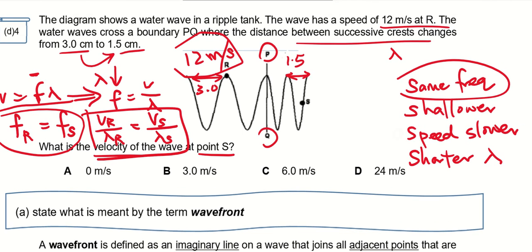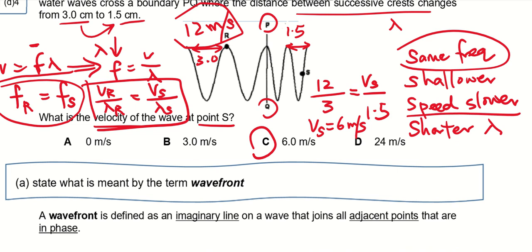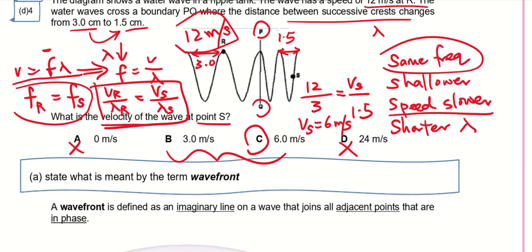Vr, we have this value of 12. The wavelength is 3, so put in correctly. Vs is unknown. The wavelength is decreased from 3 to 1.5. Okay, so the answer Vs will be 6 meters per second. And did it show that the speed decreases? Yes. Okay, so D is confirmed out, A is confirmed out, but how do we see whether it is B or C? We have to use this formula and use the SSSS.